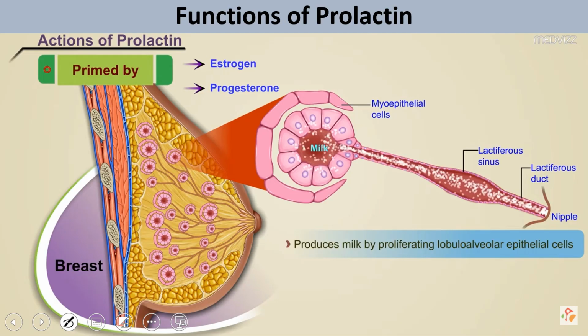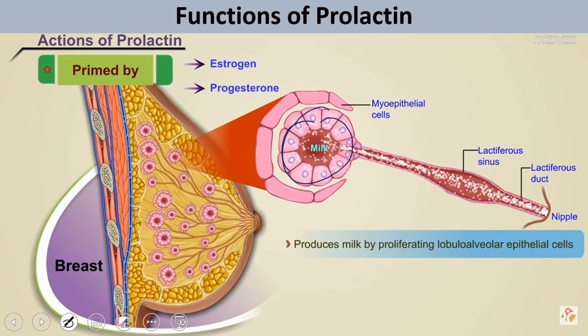If you can see here, the mammary gland is primed by estrogen and progesterone, and once it is formed, the cells of the mammary gland produce milk. Milk production is done by prolactin, and once milk is produced, oxytocin induces the milk to be released through the lactiferous sinuses and lactiferous duct through the nipple.